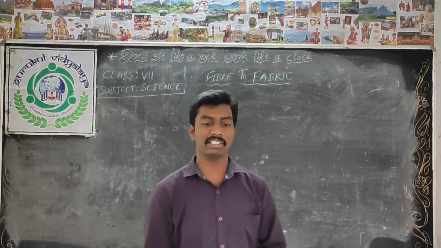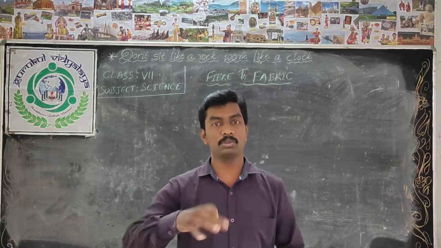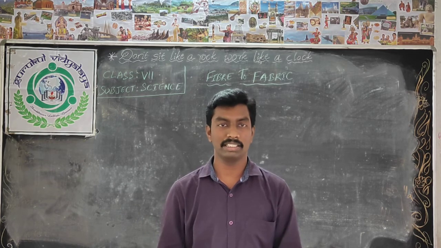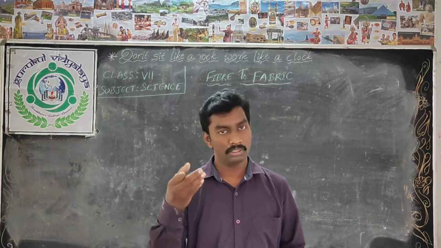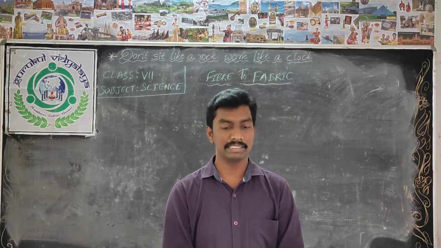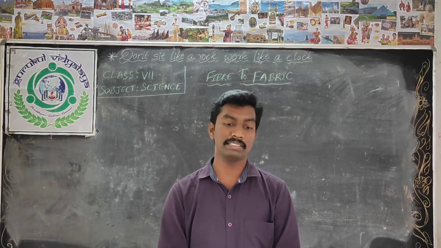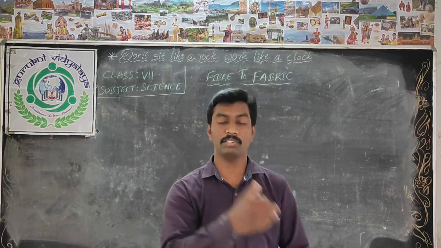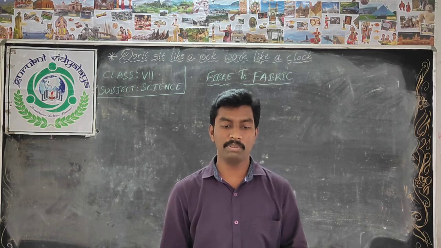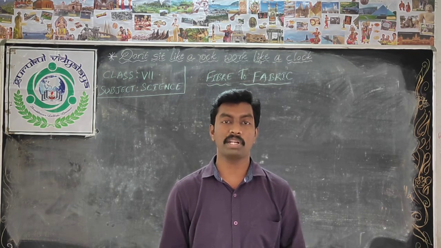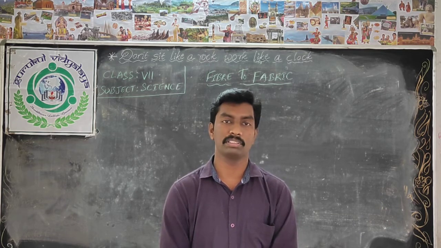In this 7th class we are going to learn about two other fibers, that is wool and silk. Already you know that wool is obtained from an animal and silk is obtained from an animal. So we call them natural fibers. The fibers which are obtained from animals are also called natural fibers.